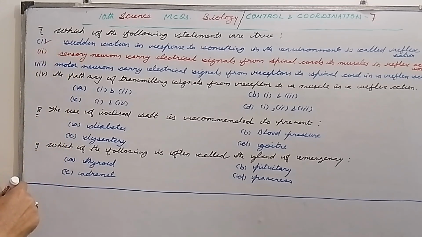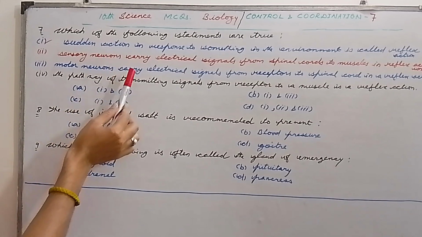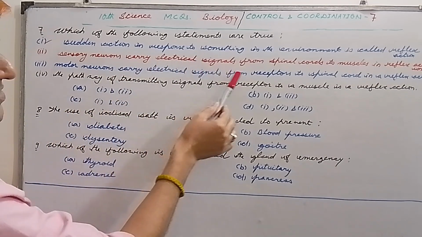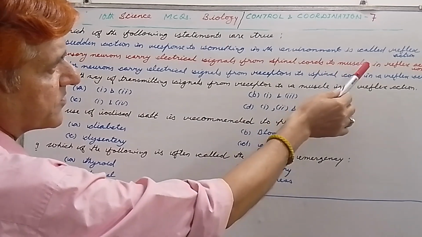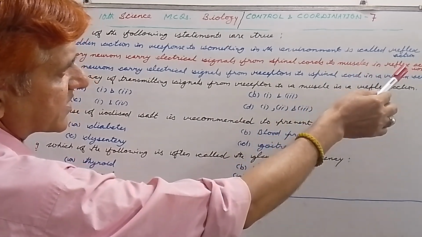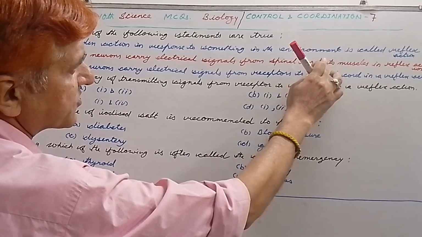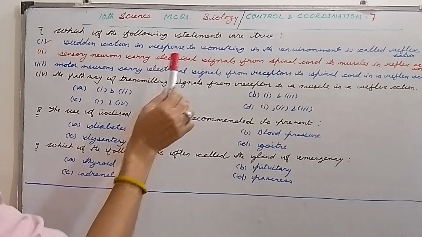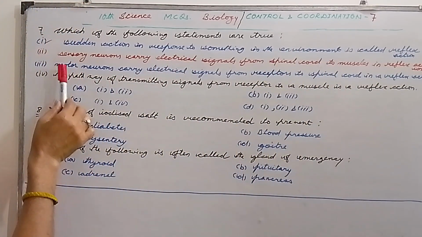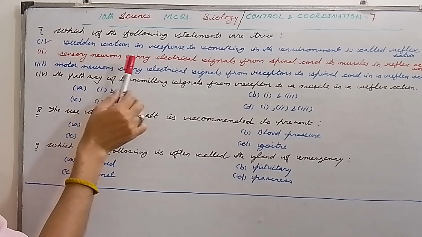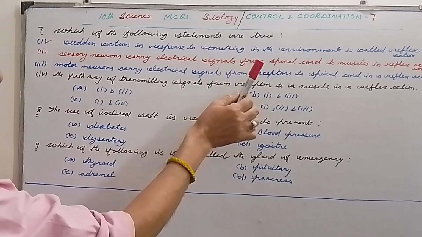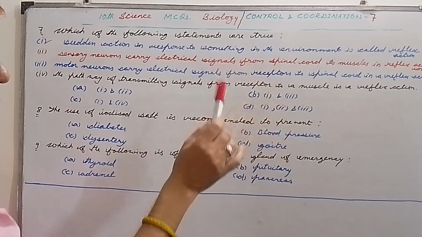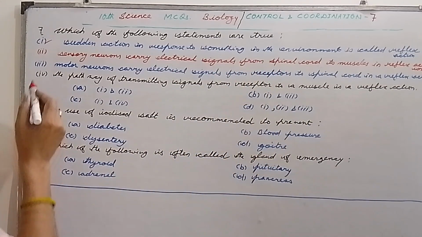Second is sensory neurons carry electrical signals from spinal cord to muscles in reflex action. So my dear students, this is incorrect, because sensory neurons always carry electrical signals from receptors to spinal cord. So please remember this. So this statement is wrong.